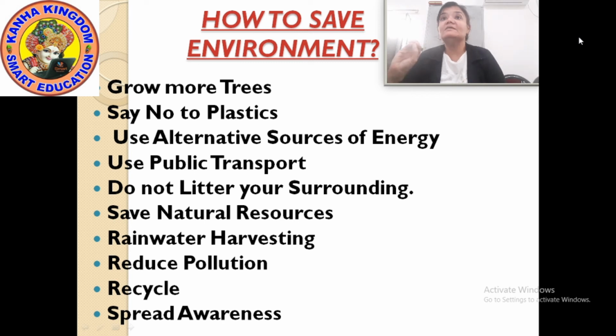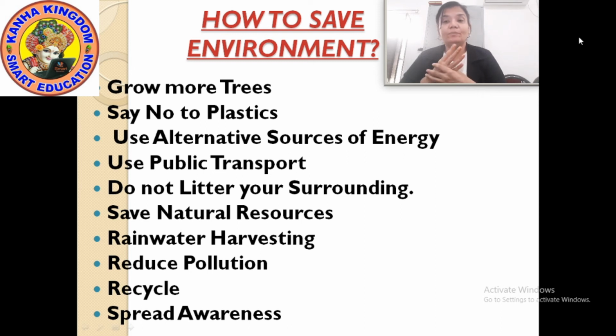We must turn to other forms of energy like solar energy, wind energy, geothermal energy. Use such kind of energy which does not cause pollution and is not harmful for the environment or for humans.